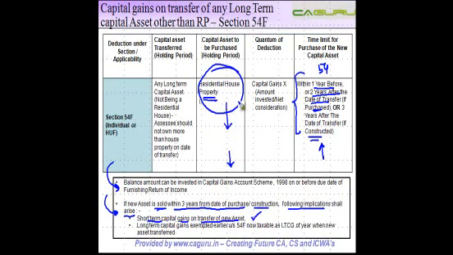And a residential house property becomes a long-term capital asset if it is held for more than 36 months. Right? And the second is that the long-term capital gain exempted earlier under section 54F, which we had calculated like this, will now be taxable as long-term capital gain of the year when the asset is transferred. So this is the difference which is there vis-a-vis this section and section 54.